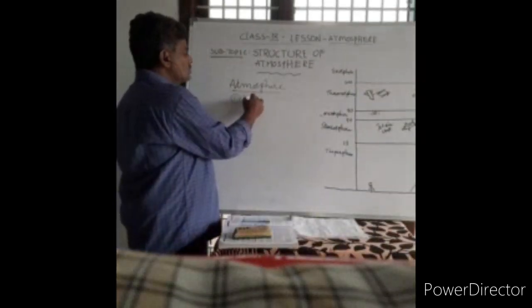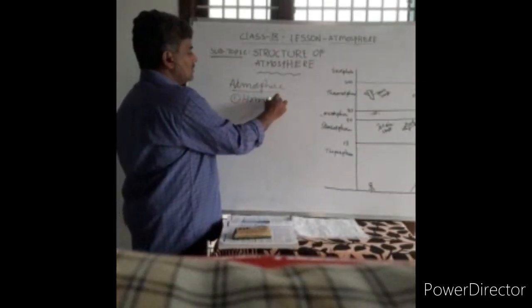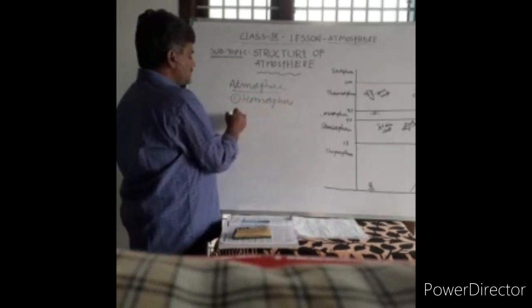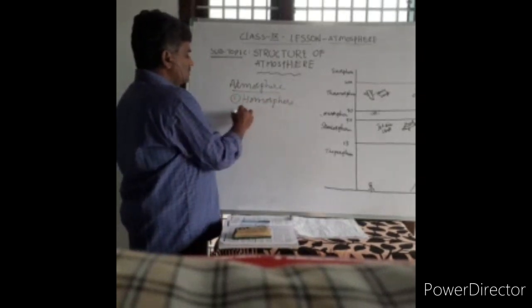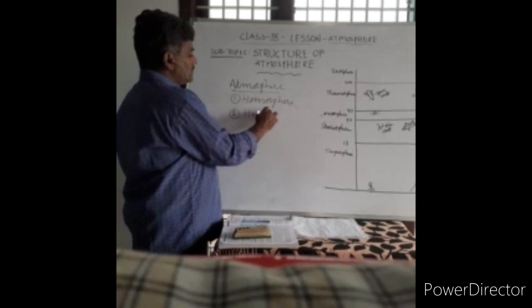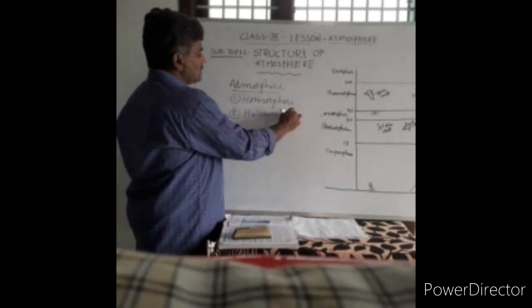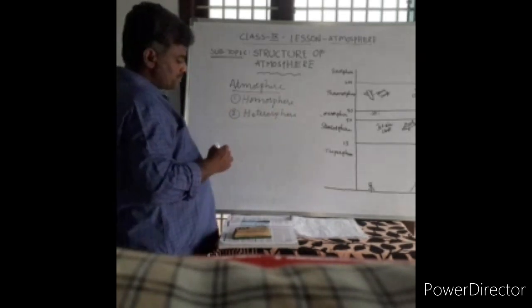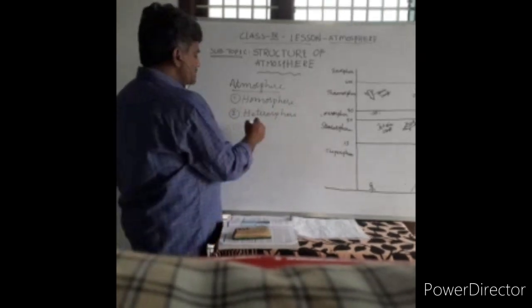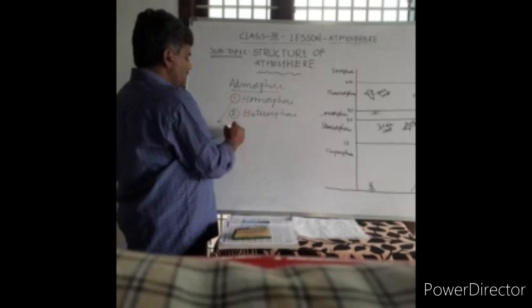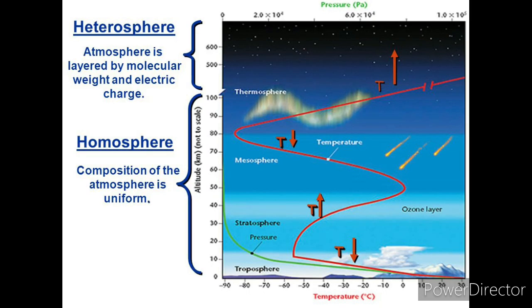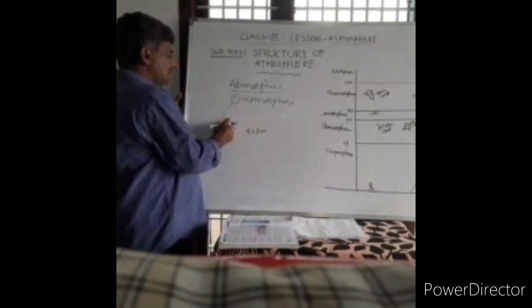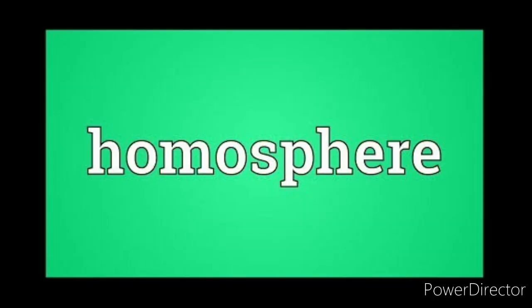They are homosphere and heterosphere. Homosphere extends up to 90 kilometers from the surface.